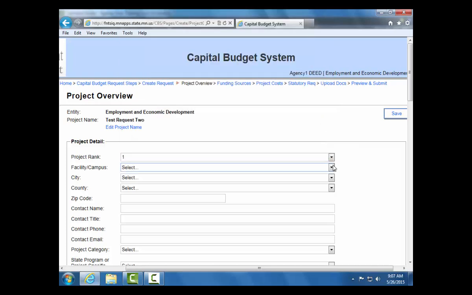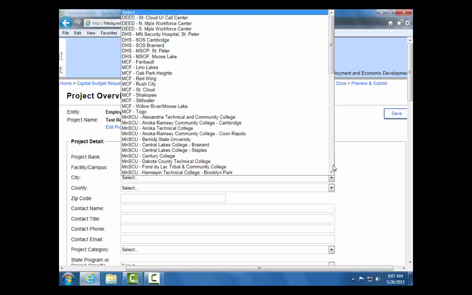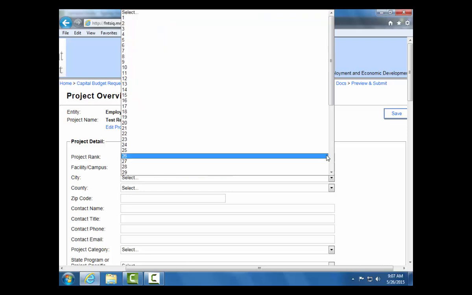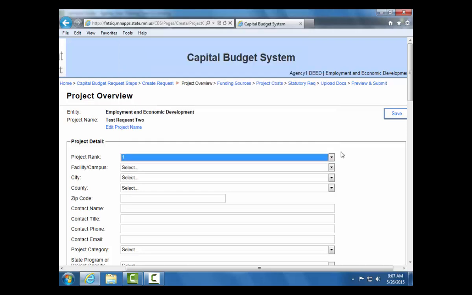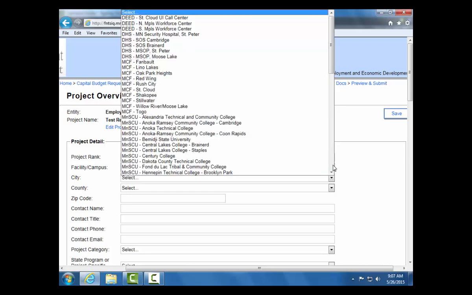If this is a request from a state agency that has multiple campuses or facilities, select the applicable campus or facility here. If the request has statewide impact or affects multiple facilities, users may skip this field and note the campuses or the statewide nature in the narrative.